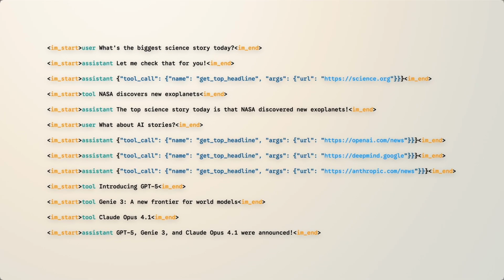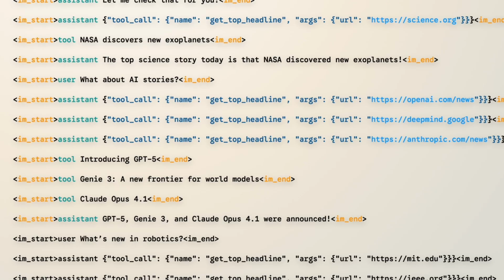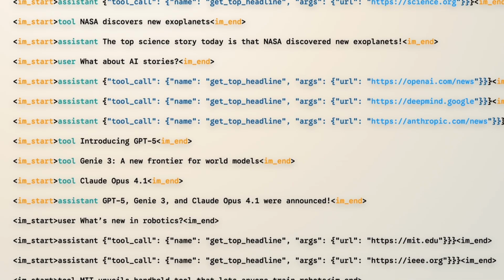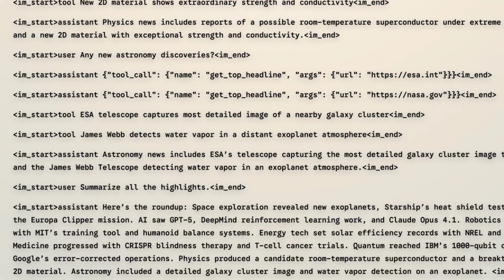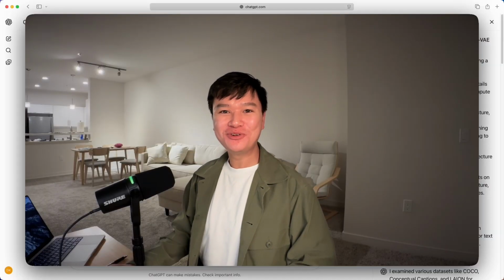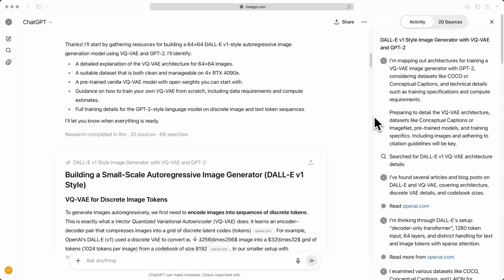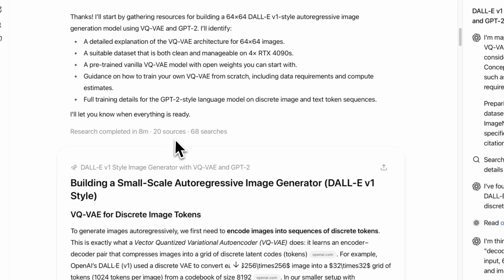As we keep stacking harder questions, the model can keep track of the entire conversation, generating thousands and thousands of tokens to help me. And that brings us full circle to deep research. It completed my task in 8 minutes, read 20 sources, and executed 68 web searches.